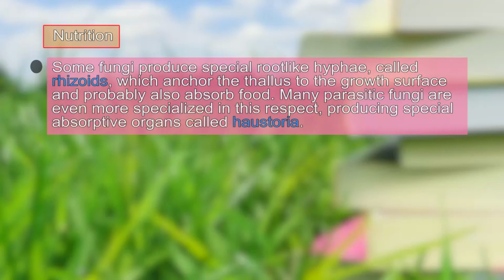The food enters inside the fungal cell wall, but it has to be in solution form because it has to enter the hyphae. Some fungi produce special root-like structures known as rhizoids, which anchor the thallus to the growth surface and probably absorb food. Many other parasitic fungi have a specialized structure which is known as haustoria.